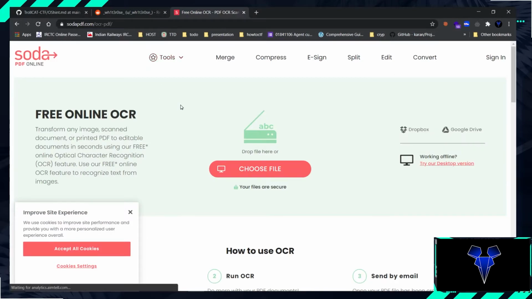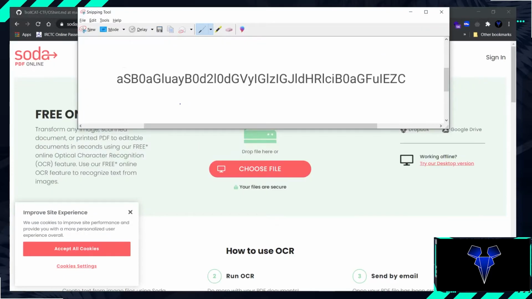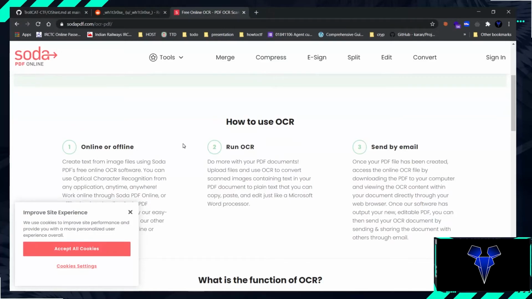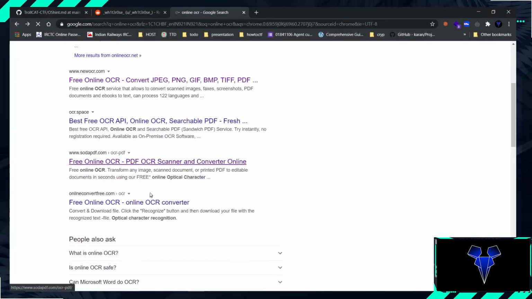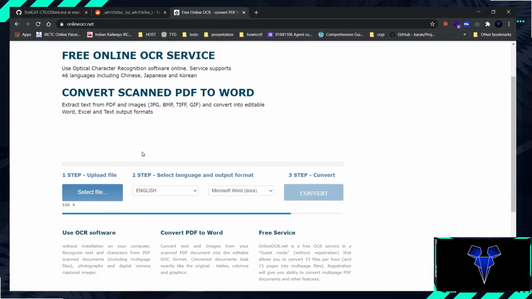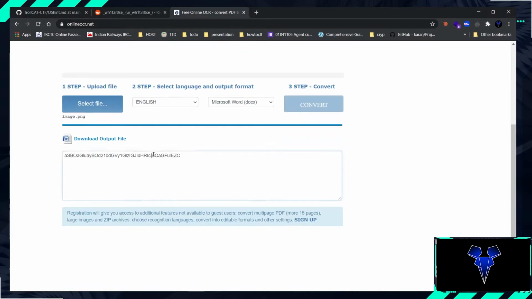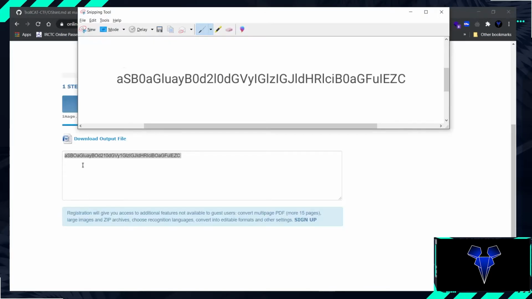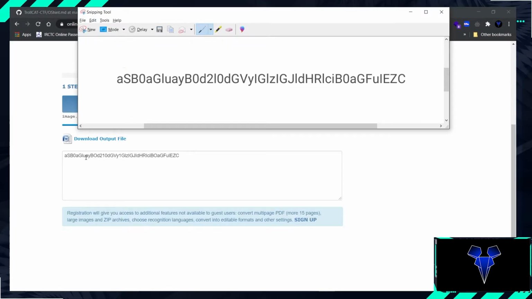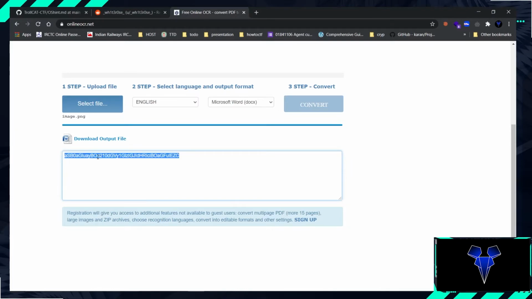Control C, Control V. Let's go back. Okay, online OCR. Go. We paste it. Completed. Processing it. Here we have it. Now what we have to do is compare it with the original string, and we have a 0,